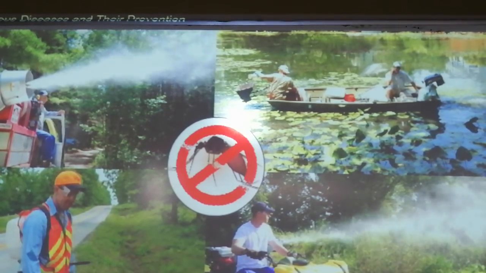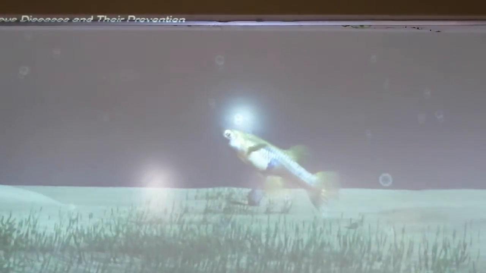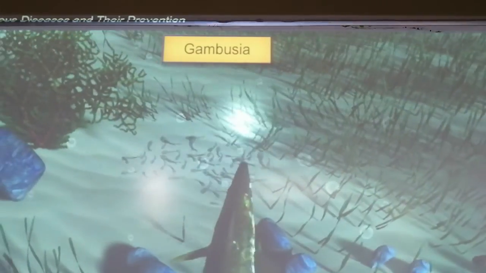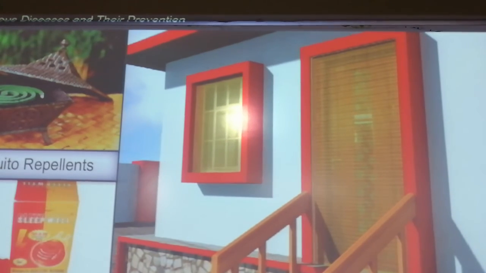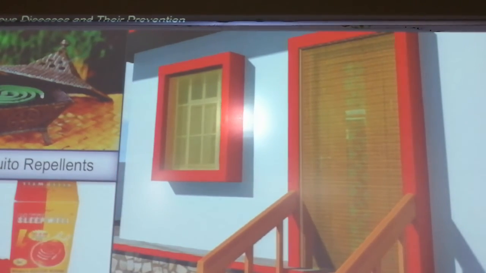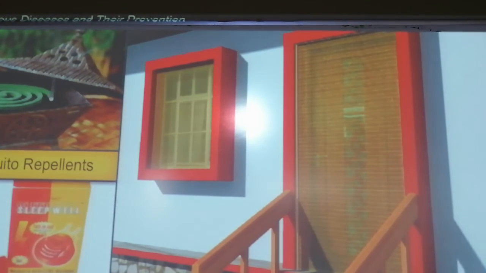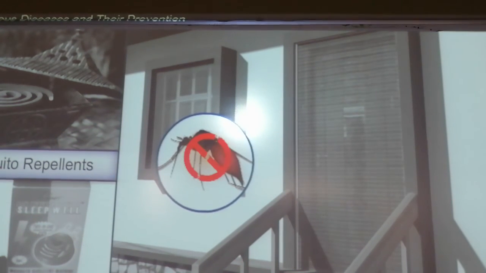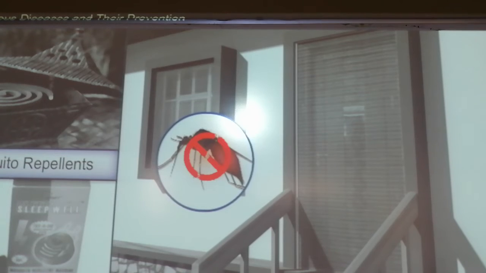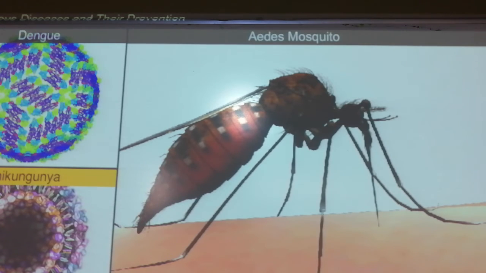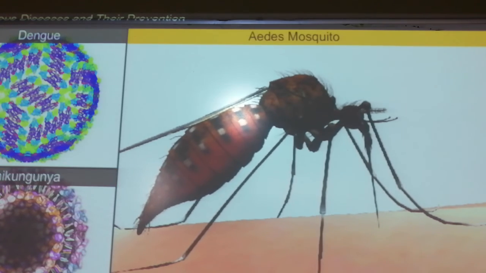Now, some precautions are also important in light of the recent widespread vector-borne diseases like dengue and chikungunya. Mosquito repellents and wire mesh on windows and doors help us prevent them. Vaccines and immunization programs are also happening. We are undertaking control measures to prevent the transmission of diseases such as malaria and filariasis, transmitted by mosquito vectors. Diseases like dengue and chikungunya are also transmitted by a mosquito vector called Aedes, A-E-D-E-S.